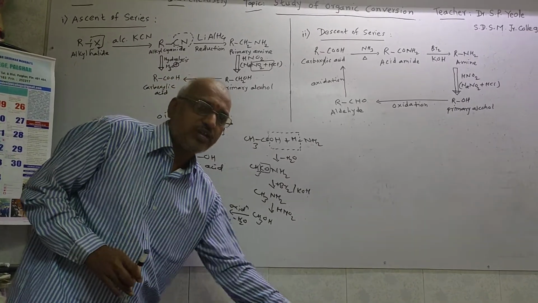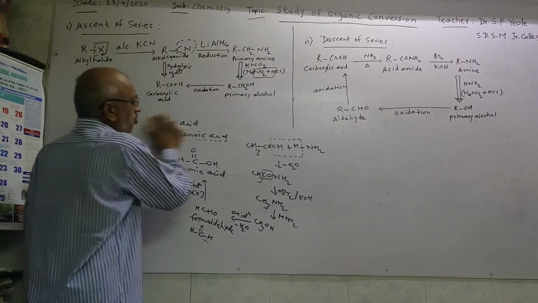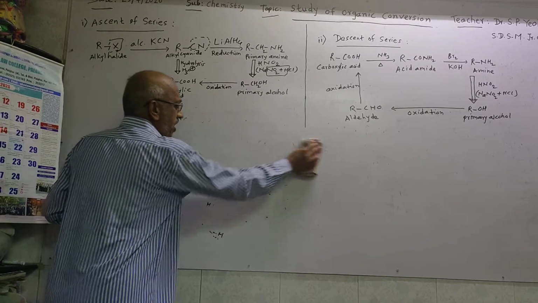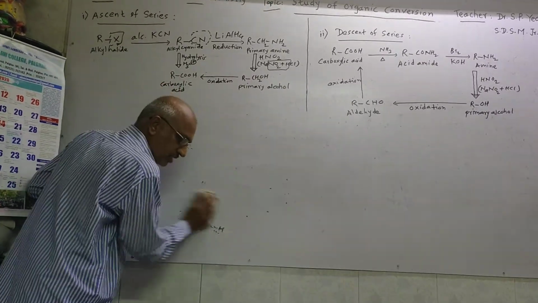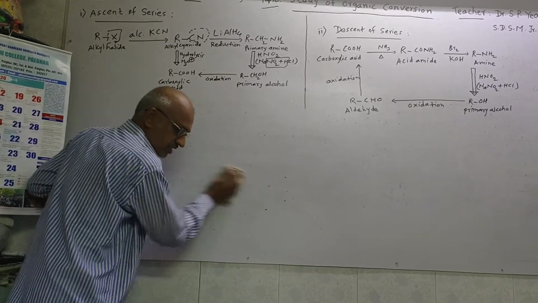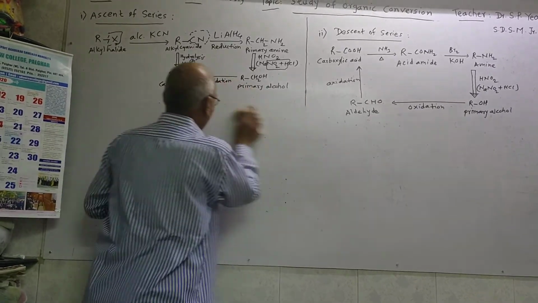Like this, one more reaction I want to explain. In the sequence of reactions, I want to teach about aromatic compounds, as well as some reactions we are going to see, and how to get the aromatic compound.